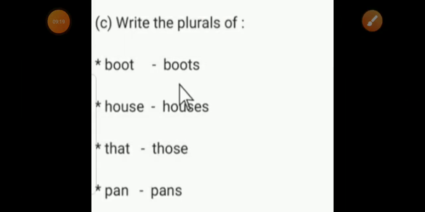Question number C. Write the plural forms. Boot, boots. House, houses. That, those. Pan, pans.